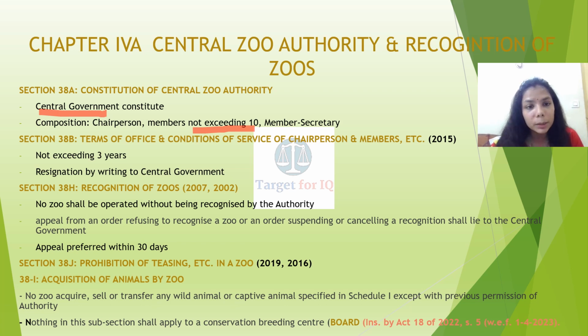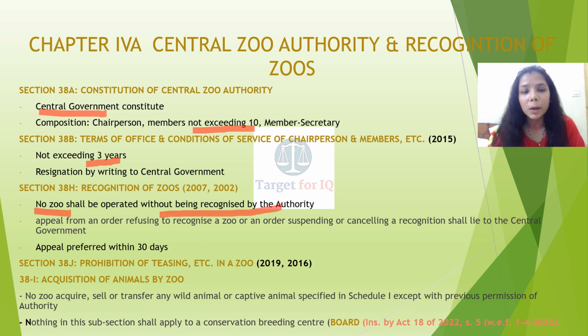Section 38 capital B, terms of office and conditions of the chairperson and the members. It shall not exceed 3 years, and resignation in writing is permitted to the central government. Section 38 capital H, recognition of zoos. No zoo shall be operated without being recognized by the authority. An appeal from an order refusing to recognize a zoo, or an order suspending or cancelling recognition, shall lie to the central government, and the appeal must be preferred within 30 days.